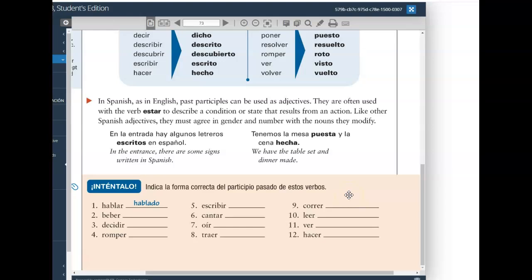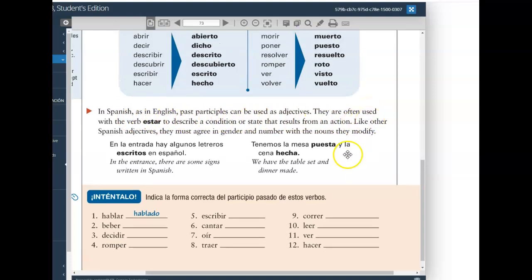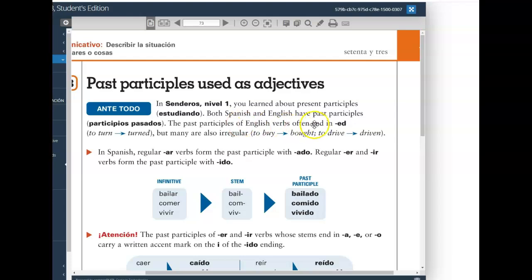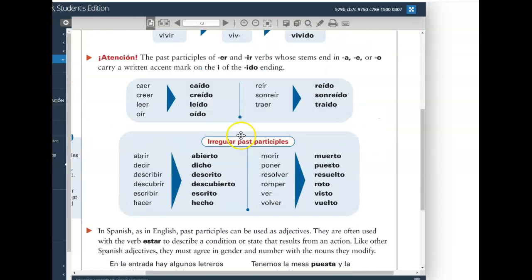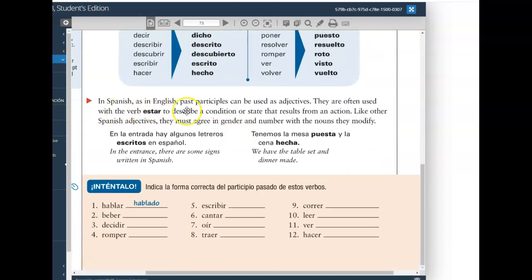Last note before we do our inténtalo. In Spanish, as in English, past participles can be used as adjectives. Talked about that at the very top. Just like in English, past participles can be used as adjectives in Spanish, often used with the verb estar, which in English would be the verb to be, to describe a condition or state that results from an action.